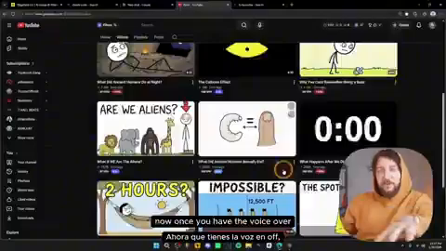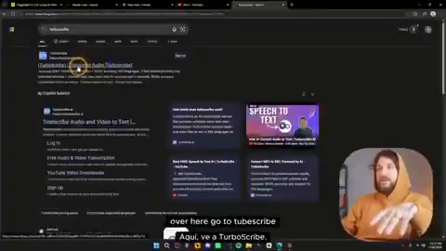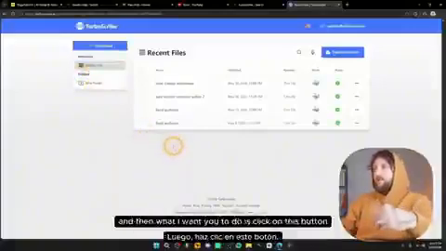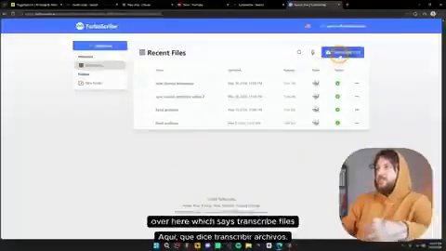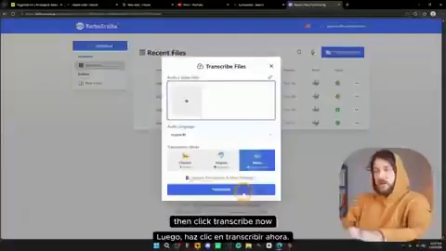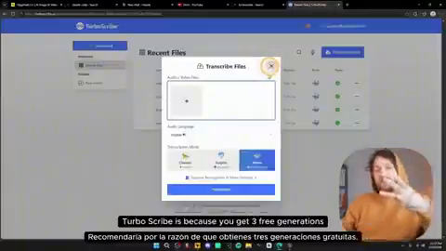Now, once you have the voiceover, what I want you to do is go to your browser and search for TurboScribe over here. Go to TurboScribe, create an account or log in with your Google account. And then click on this button over here, which says transcribe files, and upload the voiceover over here. Then click transcribe.